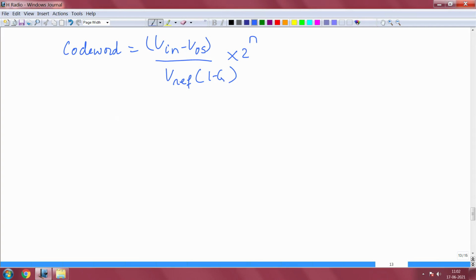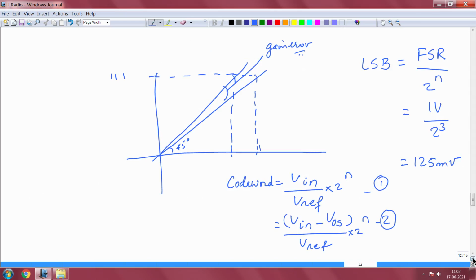So, this is the final expression, and the code word itself that you are getting, which corresponds to the digital value, as seen in this transfer function.